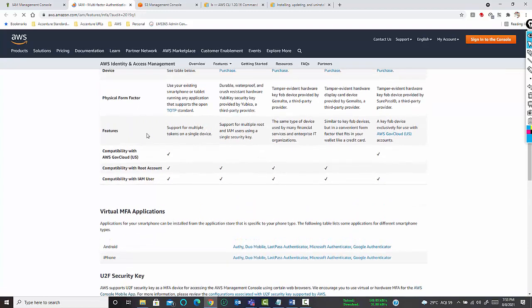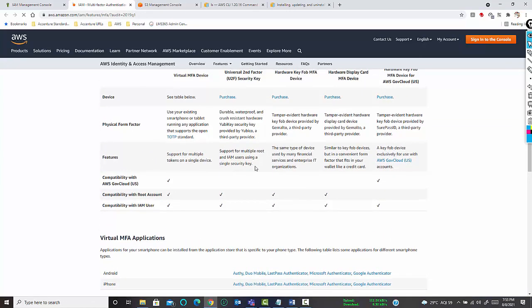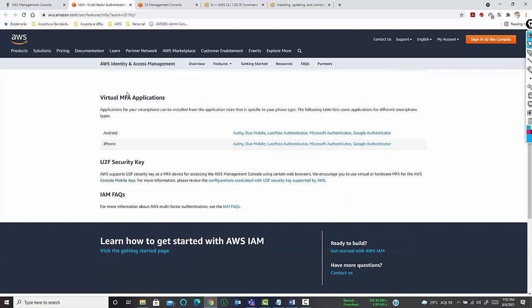This is for the hardware devices, and this is for the virtual MFA applications. So you have Authy, Duo Mobile, LastPass Authenticator, Microsoft Authenticator, and Google Authenticator. Only these can be connected as an MFA device. Any other third-party utility software cannot be connected in AWS as an MFA authenticated device.